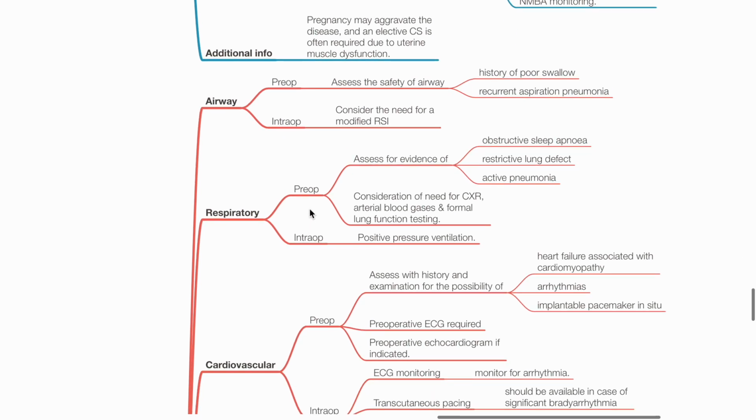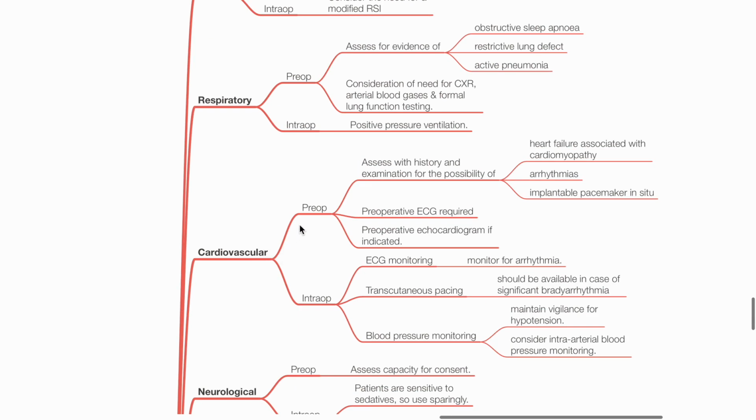Respiratory. Pre-op. Assess for evidence of OSA, restrictive lung defect and active pneumonia. Consider chest X-ray, ABG, and formal lung function test. Intra-op. Provide positive pressure ventilation. Cardiovascular. Pre-op. Assess with history and examination for possibility of heart failure associated with cardiomyopathy, arrhythmias, and presence of implantable pacemaker. Pre-op ECG and echocardiogram may be indicated.